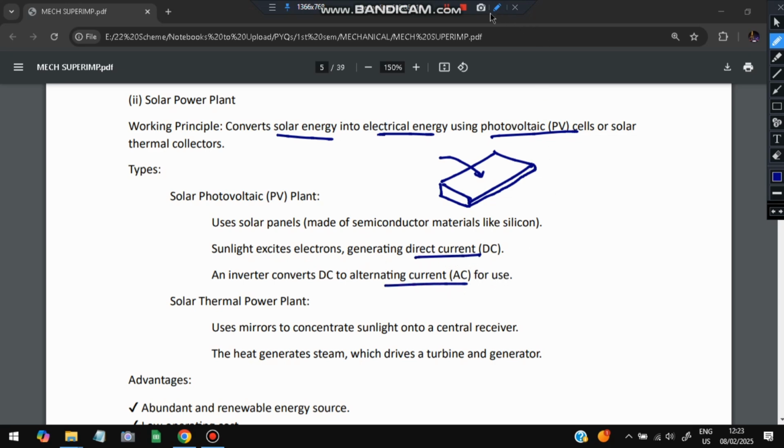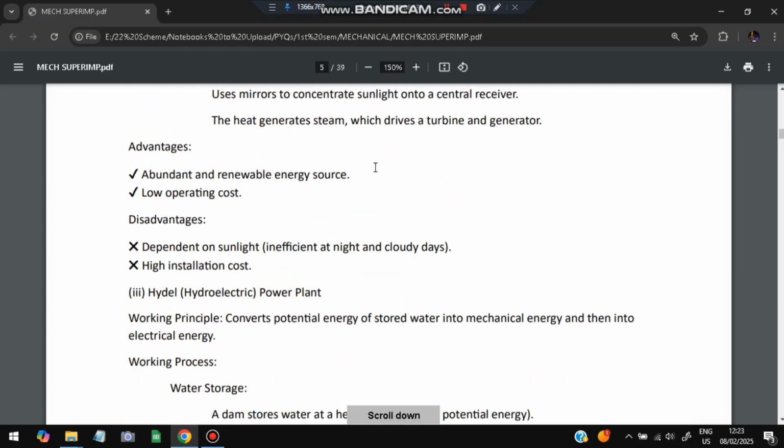The advantages are that it is an abundant and renewable source of energy, as well as low operating cost. The disadvantages are high installation cost, and it depends on the sunlight. At night or on cloudy or rainy days, we cannot get energy from the sunlight, because the sun will be hidden, so we will not be able to get the energy from the sun.